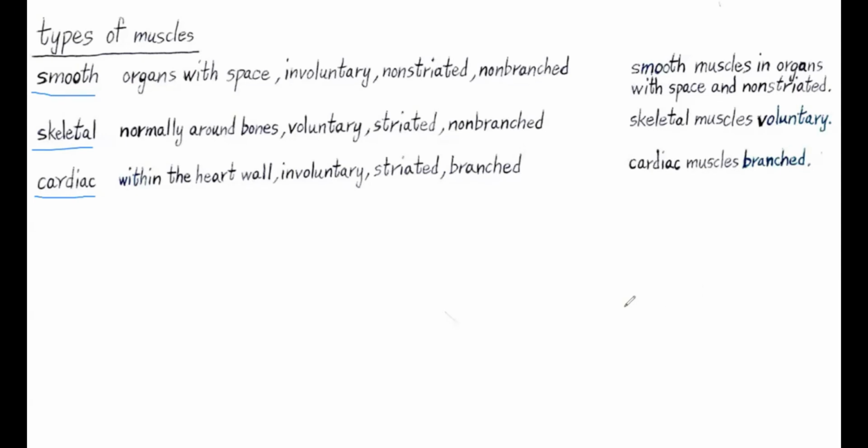Okay, so first, smooth muscle can be found in organs with space. Organs with space, for example, are like the blood vessel, the digestive tract, and the urinary bladder.